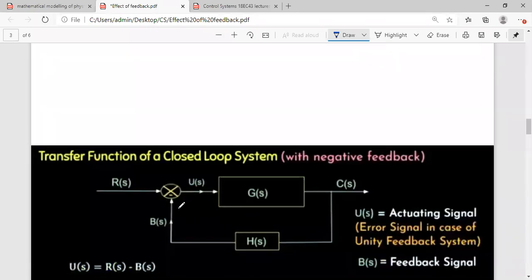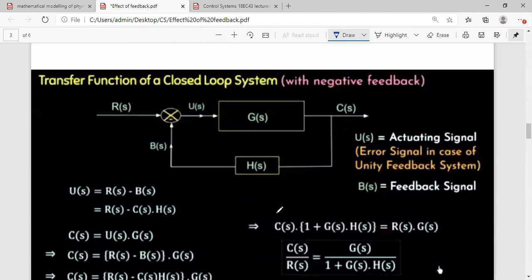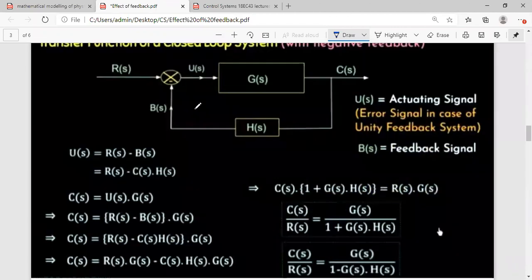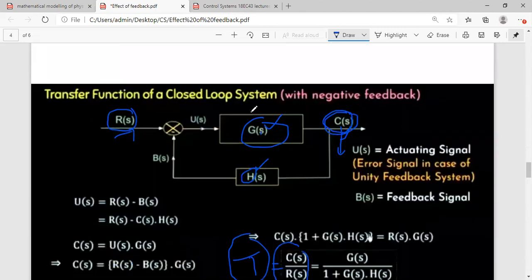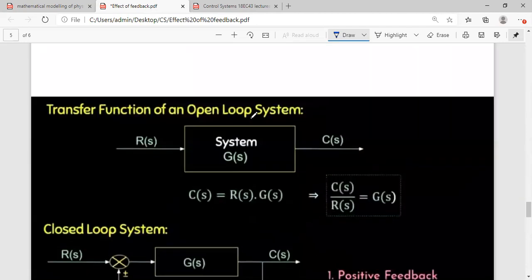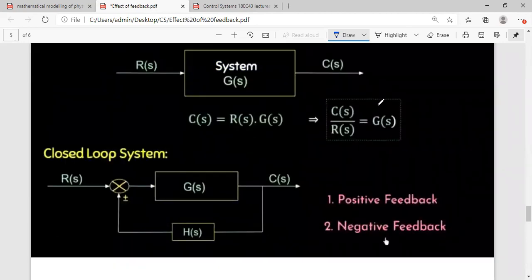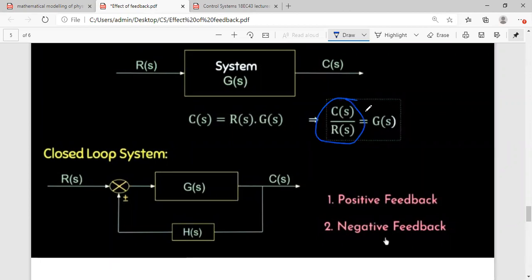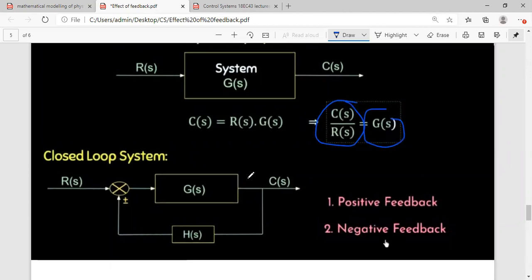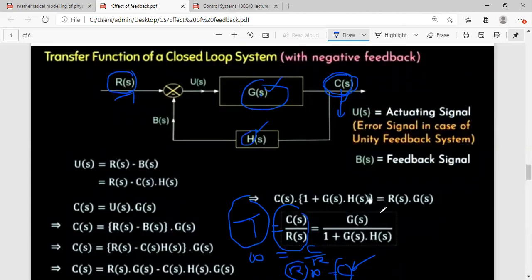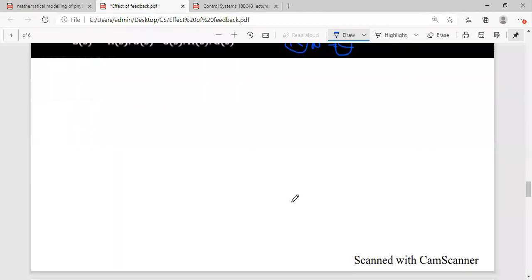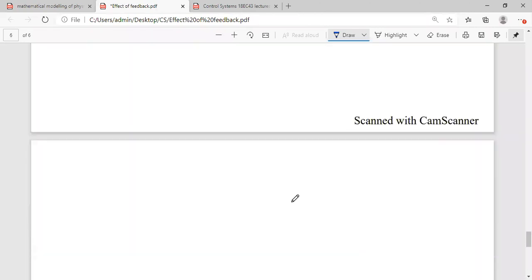And also apart from the syllabus, you should know this. Because of that, I took this concept, how to calculate the transfer function of a closed loop system and open loop system. In case of open loop, the transfer function is given by simply G. That's it. In case of closed loop, with negative feedback, it is G by 1 plus GH. Okay, so this much we have covered till now.